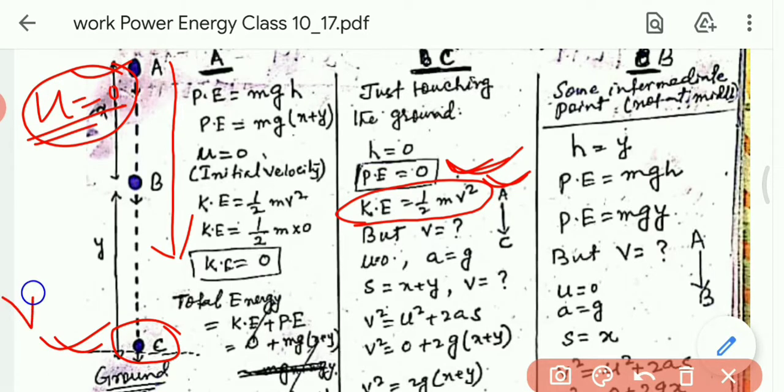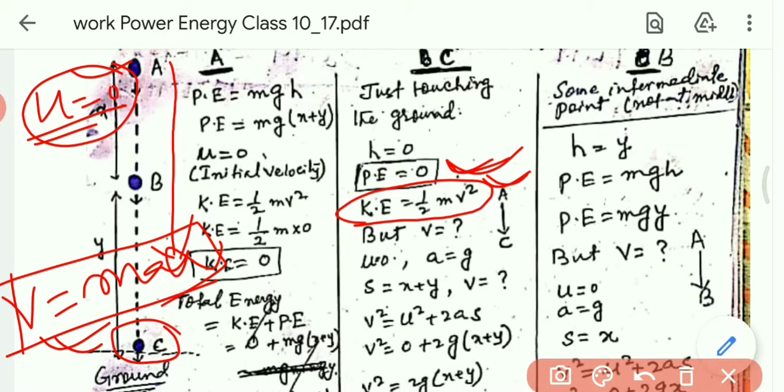Here the velocity is maximum. At the point C, velocity is maximum. It means at the point A, the velocity is initially 0, but after falling, the velocity increases, and at the point C, it will be maximum. So we have to calculate the value of v.